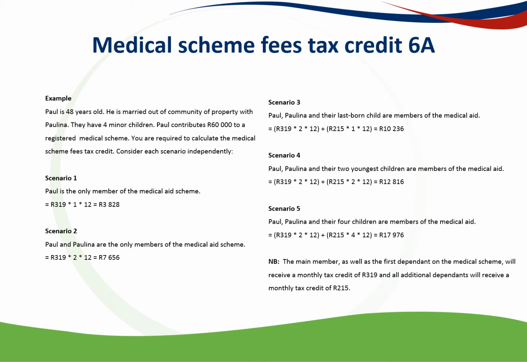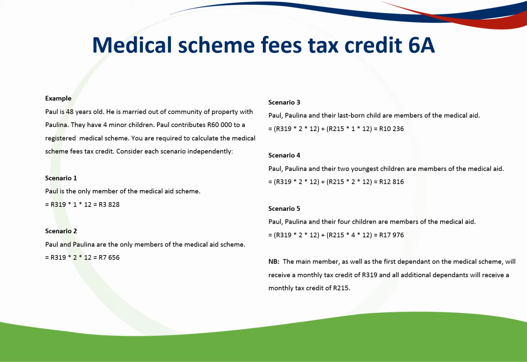But just in a nutshell, if you're an individual under 65 years of age, you get 319 Rand per month per person. That's for the first person, the registered member. You have to be a registered member of an approved medical aid fund, a medical aid that's registered. And then the next dependent or the additional person, so it doesn't have to be the spouse. So the first person gets 319 and the next person, the next dependent on the medical aid, also gets 319.